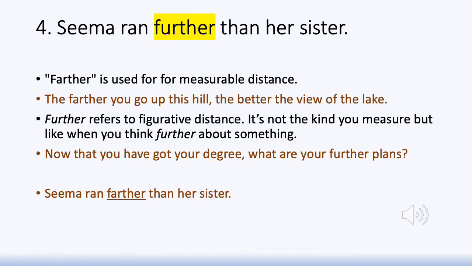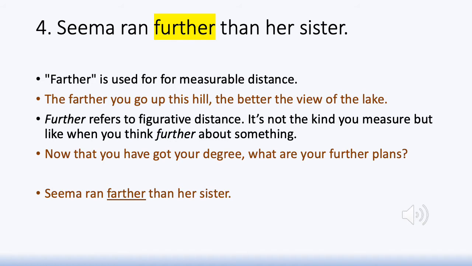Now, the fourth sentence, Seema ran further than her sister. Now, the difference here is between further and farther. Farther with an R in between, F-A-R-T-H-E-R. Now, farther is the word that is to be used when we talk about a measurable distance. Further is only used to refer to a figurative distance, the idea of a distance. Farther is the one that you use for real, physical, or measurable distance.